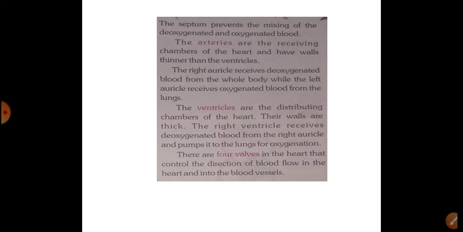The ventricles are the distributing chambers of the heart. Their walls are thick. The right ventricle receives deoxygenated blood from the right auricle and pumps it to the lungs. There are 4 valves in the heart. They control the direction of blood flow in the heart and into the blood vessels.